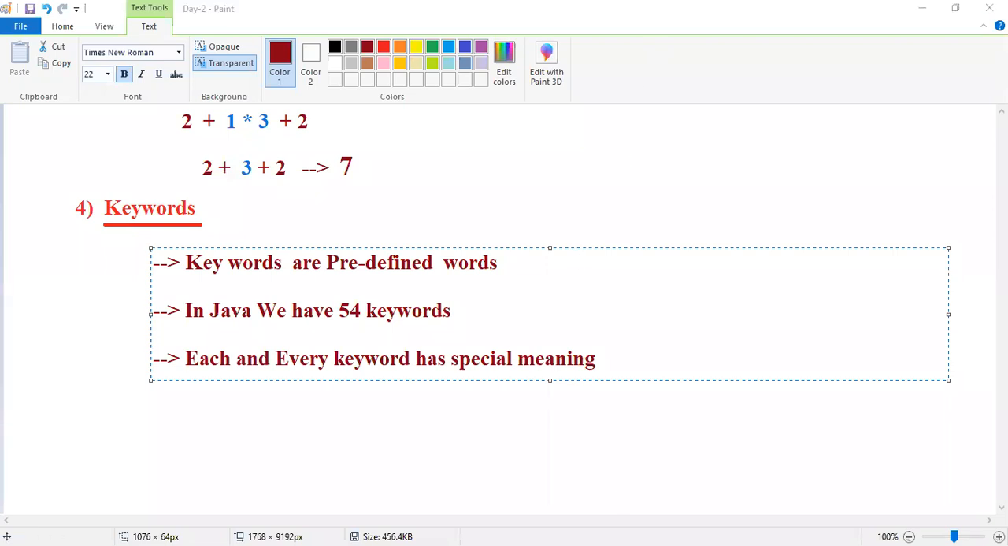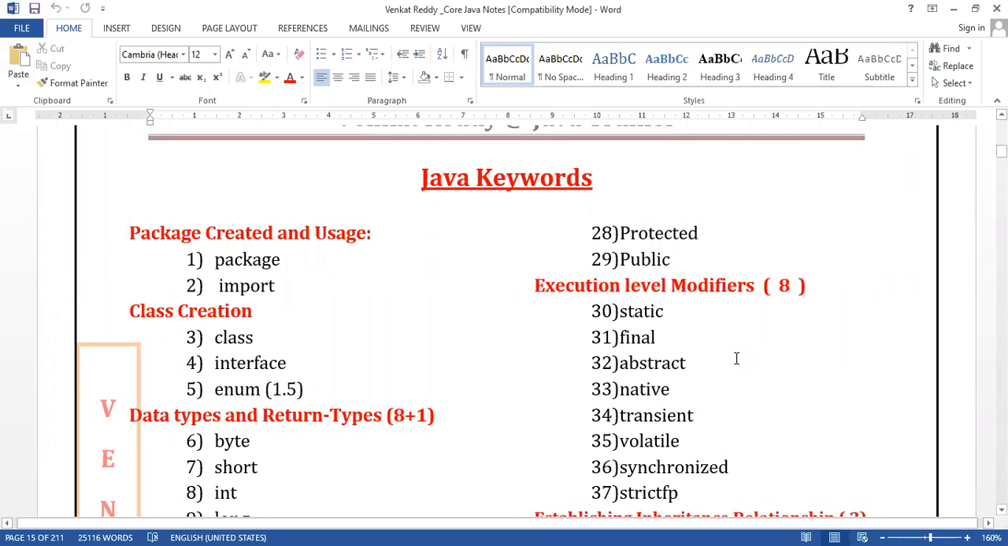Sir, what are the 54 keywords? Do I need to remember all the keywords? You no need to remember all the keywords, guys, but have a look at it. Just have a look, that's it. Do I need to mug up? You are not here to mug up the things, guys. You are here to learn the subject.